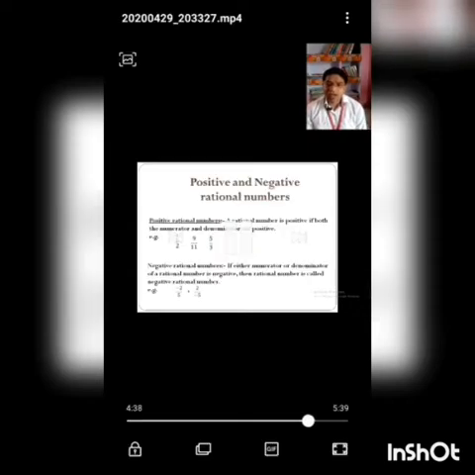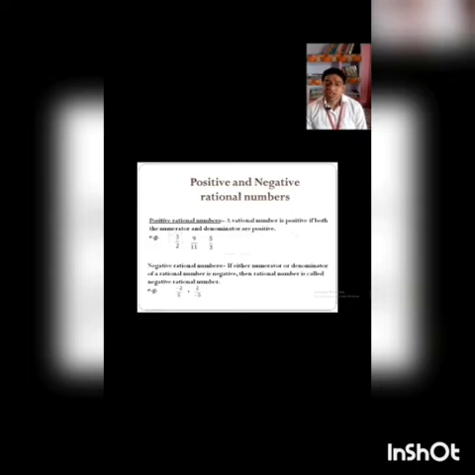Positive and negative rational numbers. A rational number is positive if both the numerator and denominator are positive. For example, 3 upon 2, 9 upon 11, 5 upon 3. In these examples, both the numerator and denominator are positive, so we call it a positive rational number. Then what are negative rational numbers? If either the numerator or denominator of a rational number is negative, then the rational number is called a negative rational number. For example, minus 2 upon 5 or 2 upon minus 5.